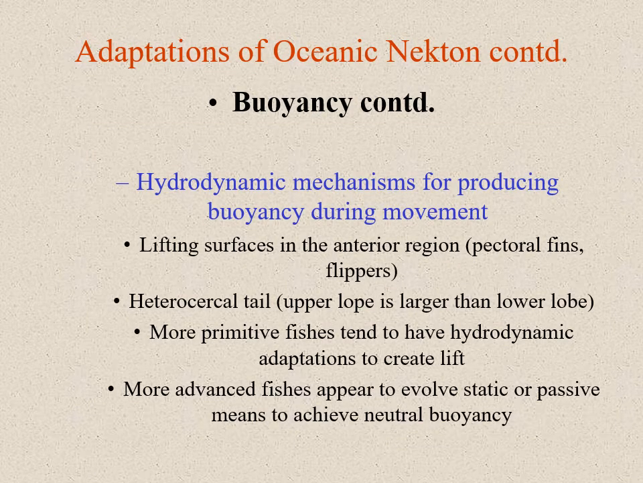Hydrodynamic mechanism for producing buoyancy during movement. A lifting surface in the anterior region: how does this happen? With the help of pectoral fins or flippers. Flippers are present in whales, while pectoral fins are present in fishes. Heterocercal tail: heterocercal means both lobes of the tail are unequal, so the upper lobe is larger than the lower lobe. This also helps to maintain buoyancy in water.